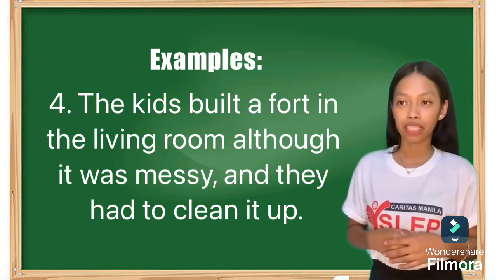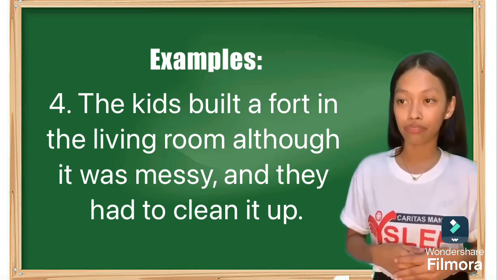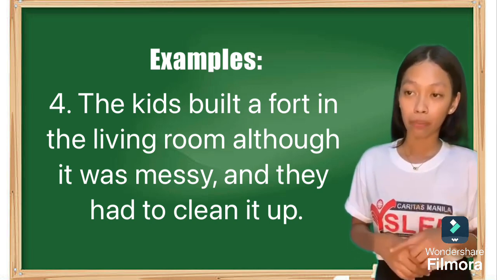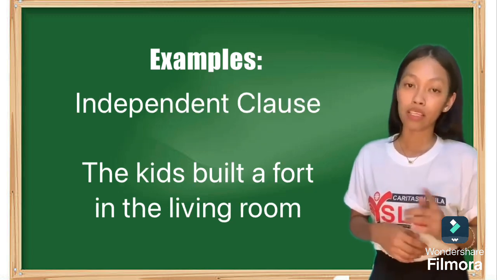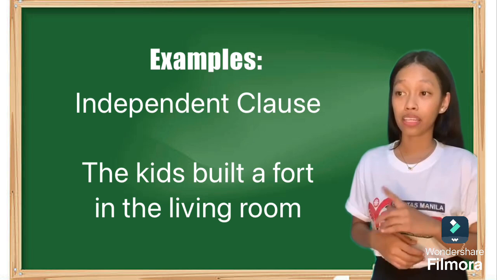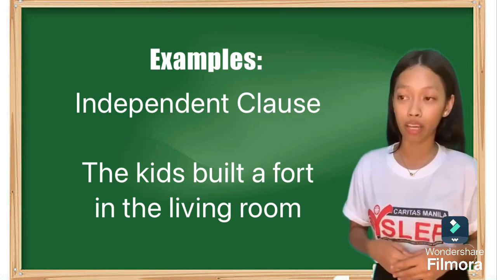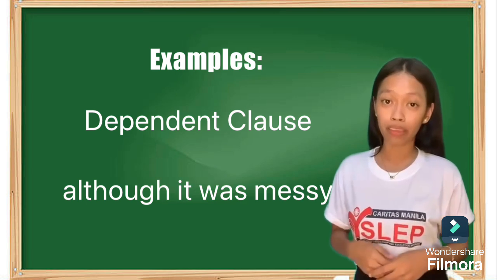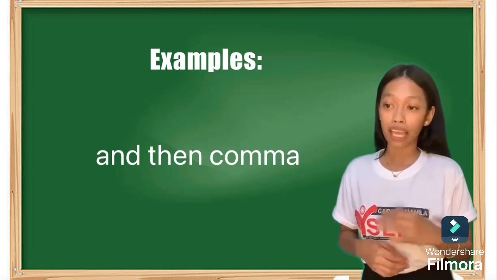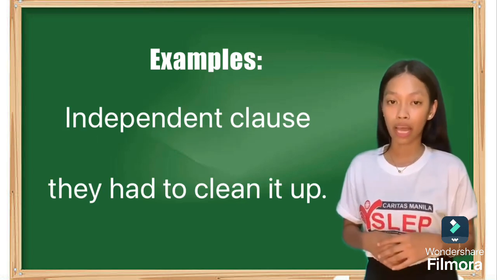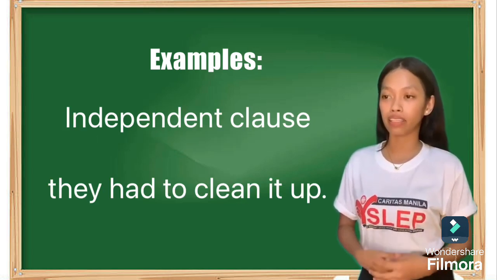And number 4 is the kids built a fort in the living room, although it was messy, comma, and they had to clean it up. So the kids built a fort in the living room is the independent clause. Although it was messy, yun naman yung dependent clause, and then comma, and as the coordinating conjunction, they had to clean it up. Yun naman yung independent clause.